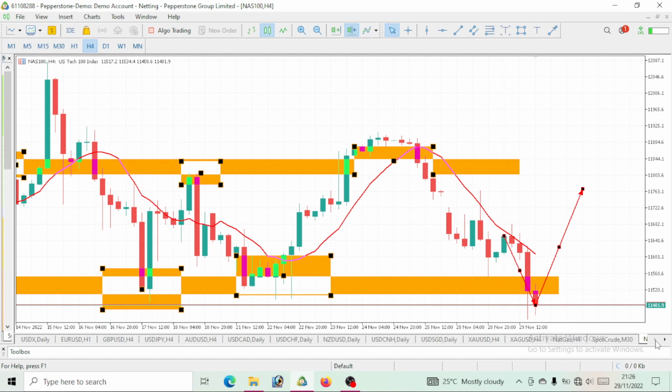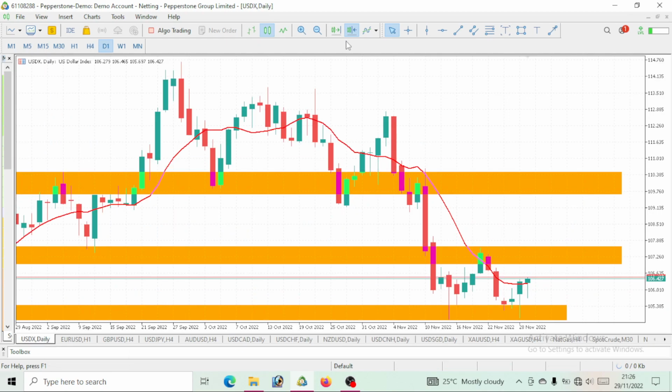So this is the DXY now. You can see these lower lows, lower highs, lower lows, lower highs. So we can see this as a low. Here would be the correction, and we would consider this as new lows. Here comes the correction. Guess what we had again? Another drop. So we should expect a correction here. If this correction is over like this, then we should expect a drop on DXY.